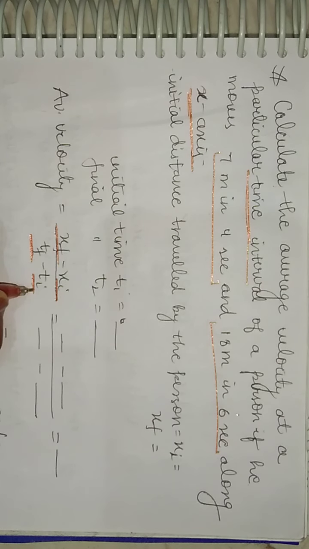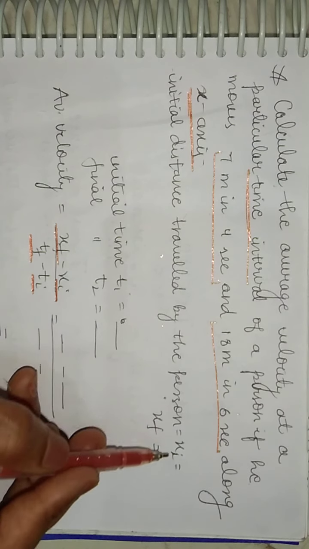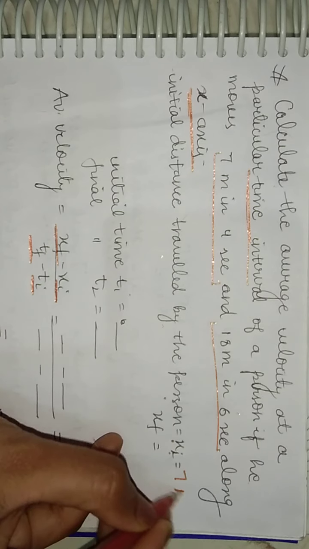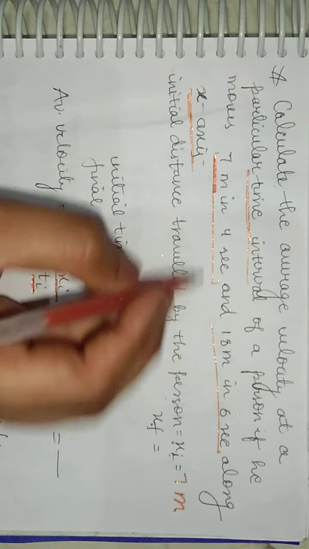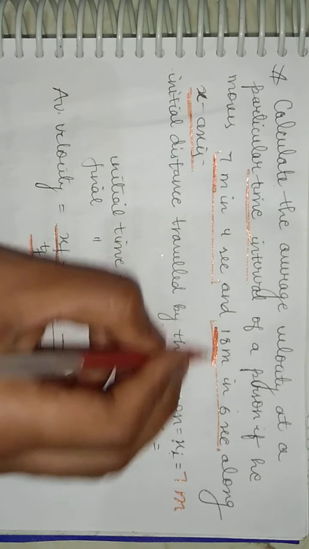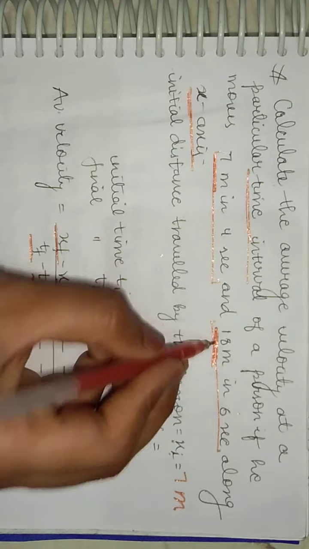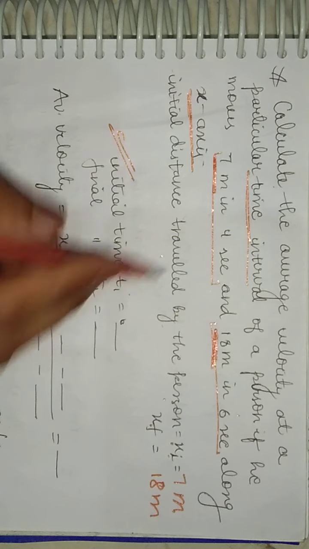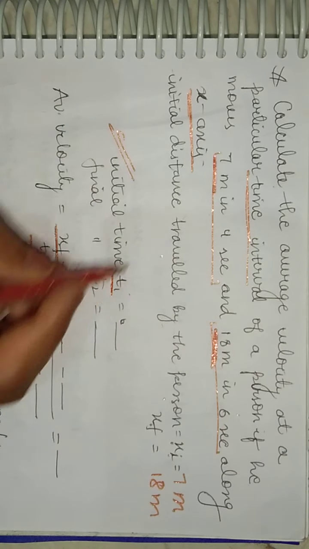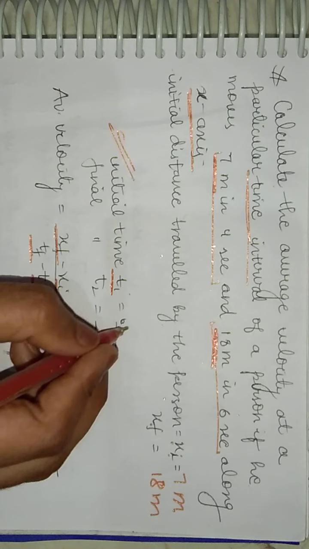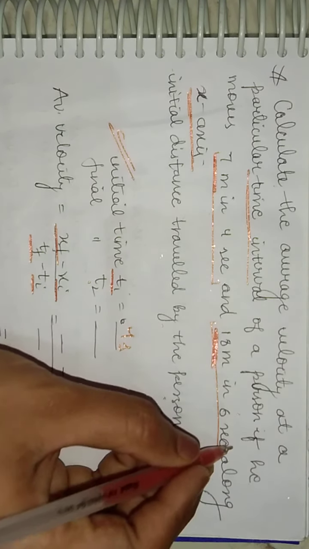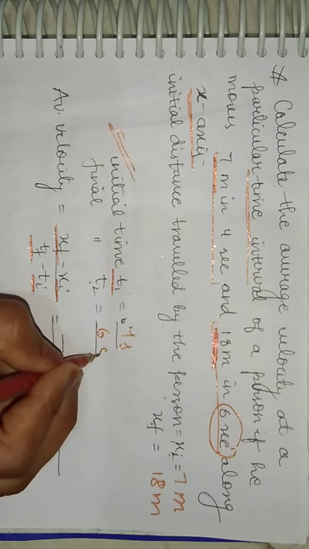So for that we should know the distance traveled by the person, fine? This is the initial one, which is 7 meter. And the final in the second case is 18 meter. Now the initial time taken by the body is T1, which is 4 seconds, right? And T2 is 6 seconds, right?